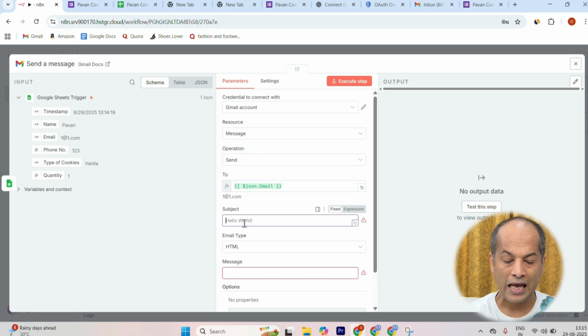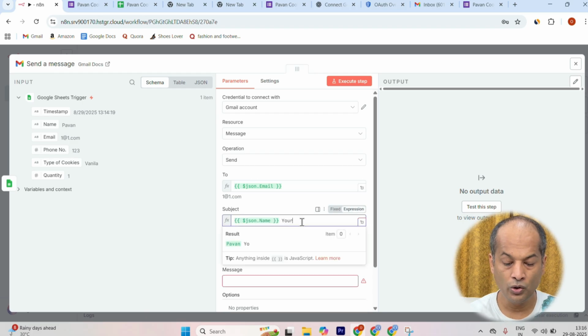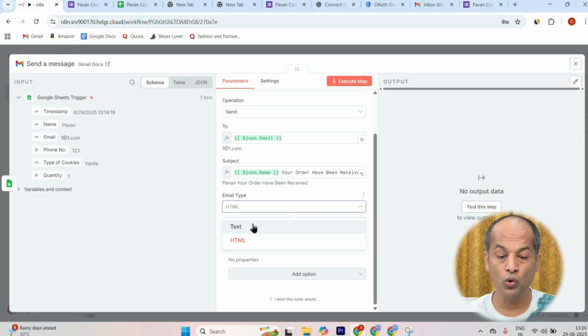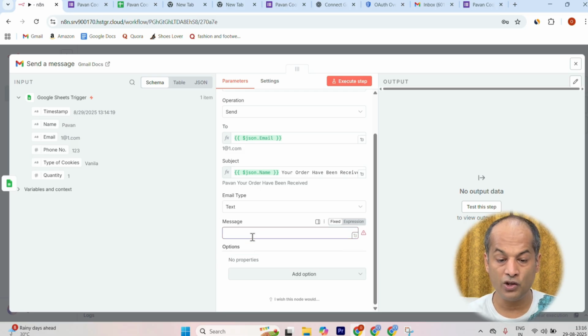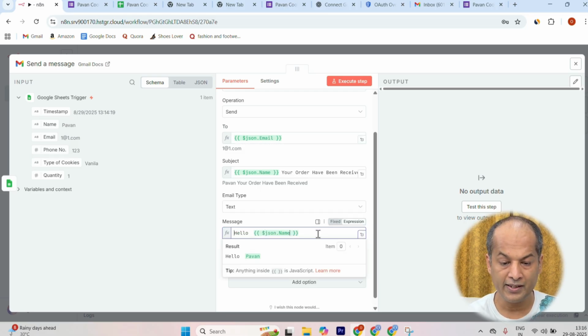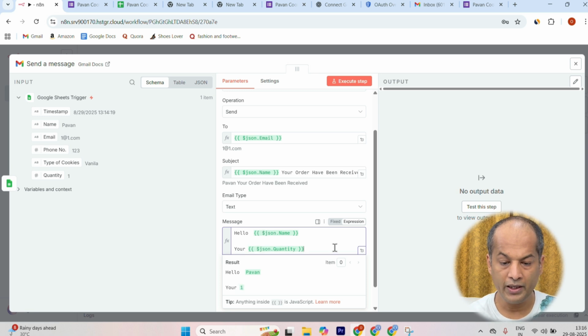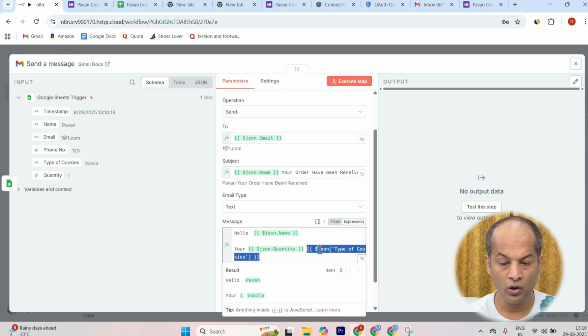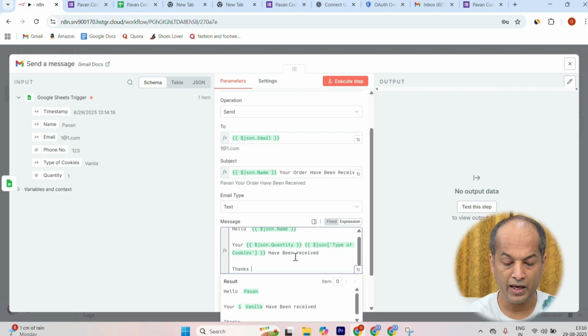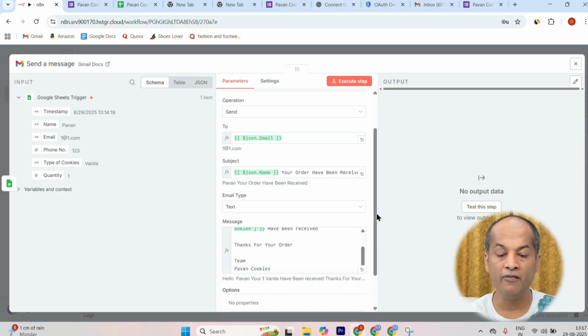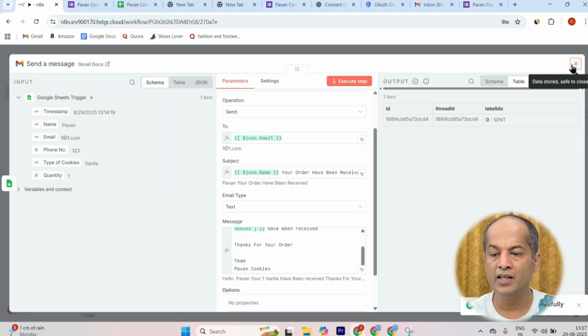In the subject, I will write his name and "your order has been received." The email should go in text format and the message should be: hello, my client's name, your order, with the quantity and type of the order, has been received. Thanks for your order, Team Pawan Cookies. So I have framed the mail and I will press the execute button. See, everything is working fine.